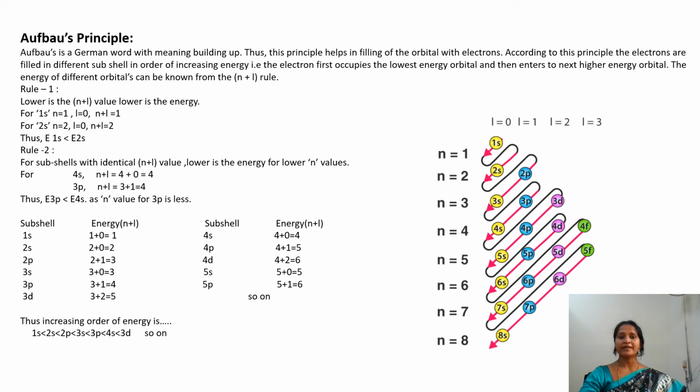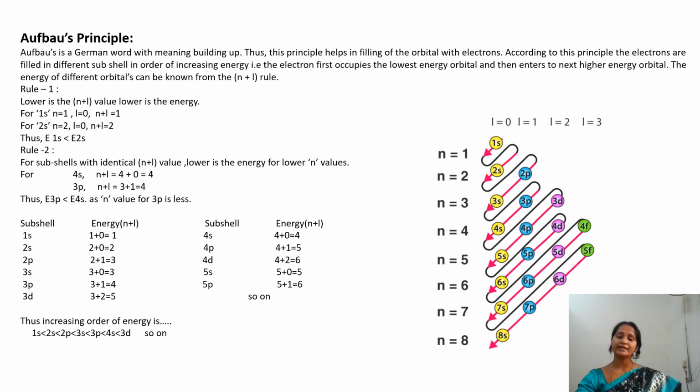For the different subcells, just like for 1s, the n value is 1 and the L value for an S subcell is 0, so the n plus L value for 1s is 1. For 2s, n is equal to 2 and L is always 0 for an S subcell, so the n plus L value for 2s is 2.